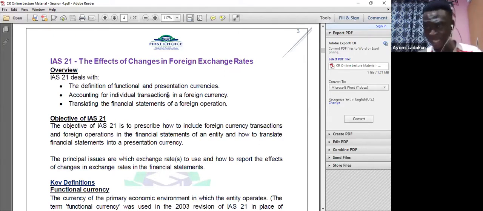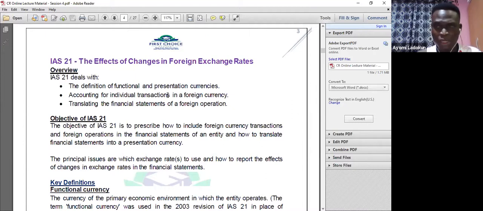If your company either buys or sells in a currency other than the Nigerian naira, if your company is in Nigeria, IAS 21 will apply. After we go through IAS 21 today, most likely you will say, wow, this standard is very simple, and you just know it all of a sudden. And when you resume work, you go to check your financial statements and realize that they didn't apply IAS 21.